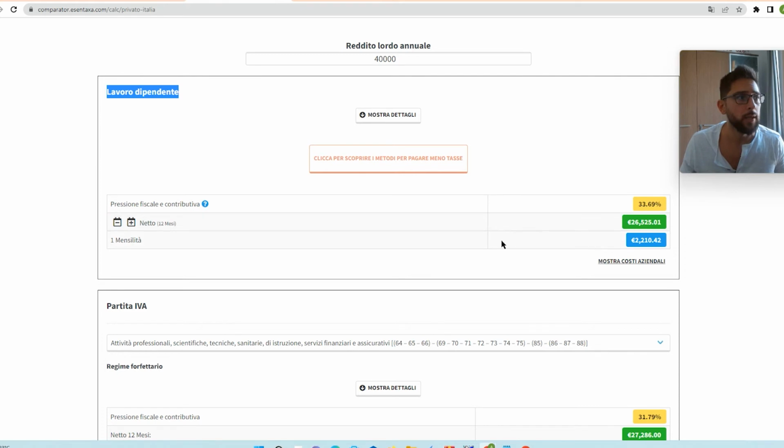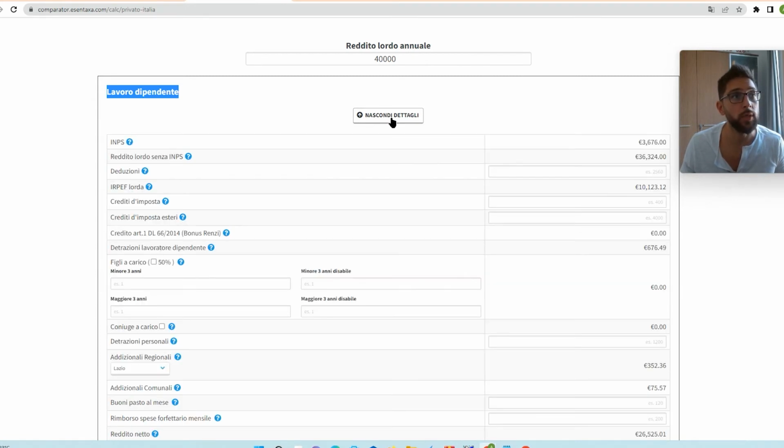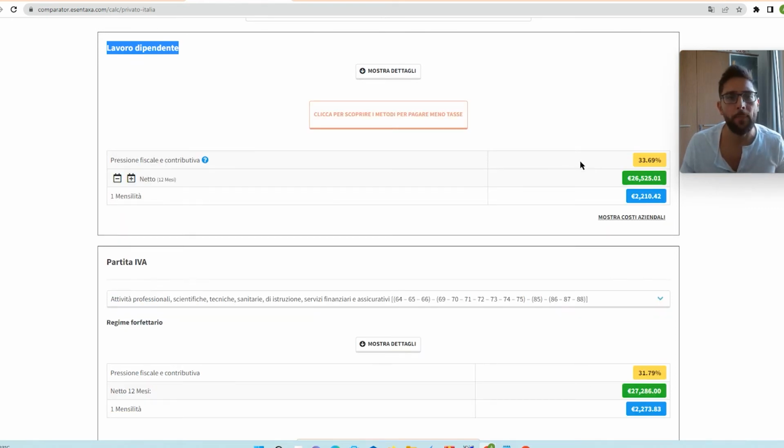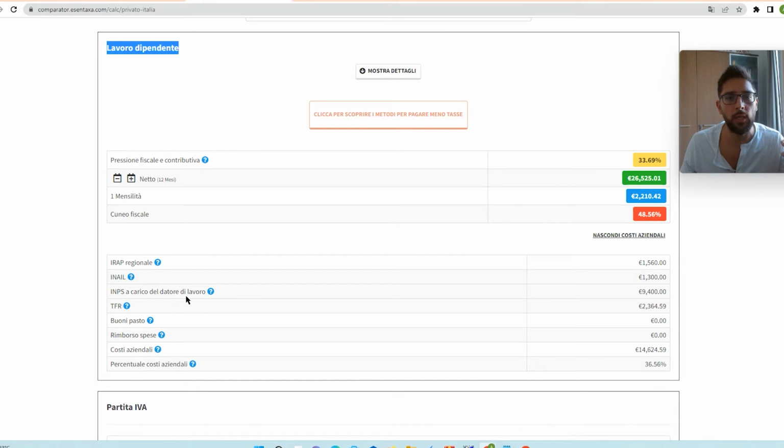And you also have the netto, in English net, which will be 26,000 euro and something, and 2,000 euro per month for each month. Of course, with this tool, you can also check the details of the most important points of your payroll.